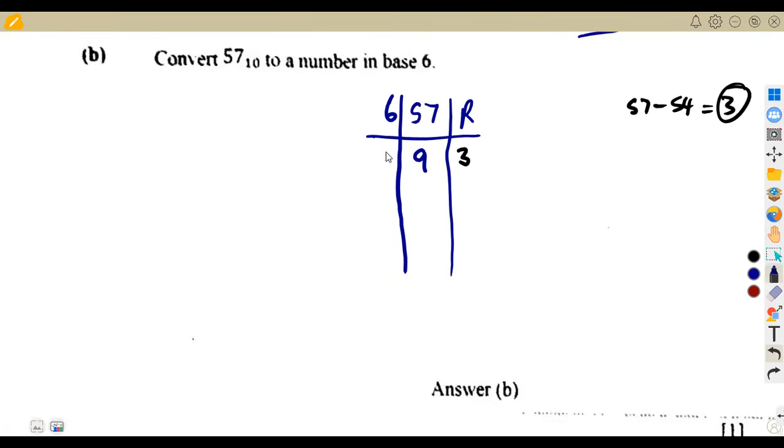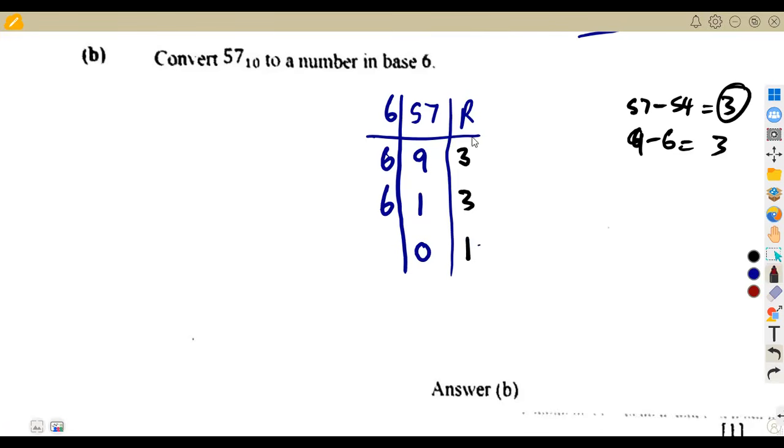We divide again by 6. 6 into 9 is going to be 1, that is 6 times 1 is 6. So 9 minus 6 gives a remainder of 3. So here we are going to have a remainder of 3. Then we divide again, 6 into 1. That's a 0, remainder 1. So you're going to have remainder 1 in this case.